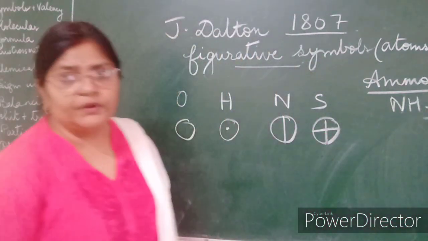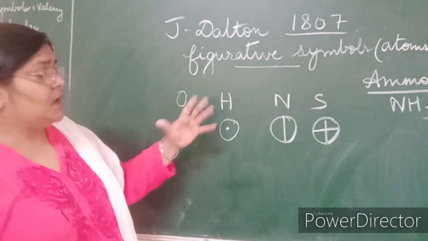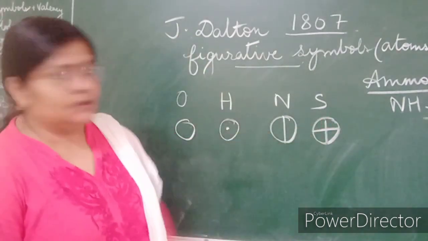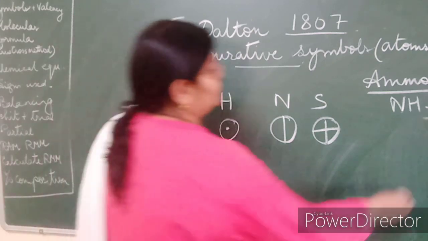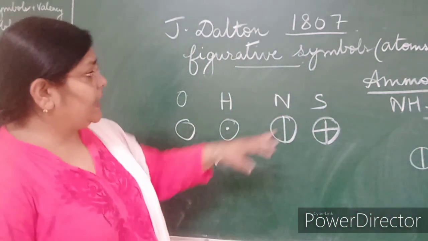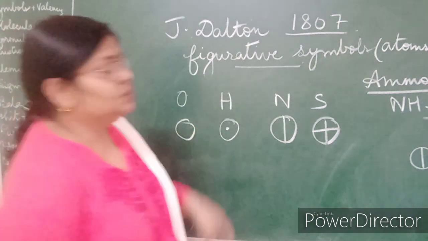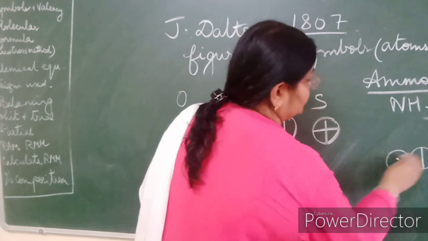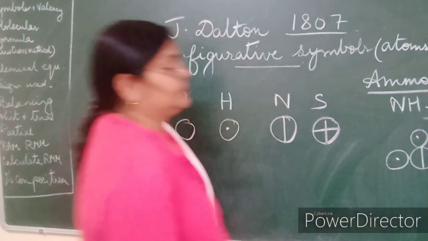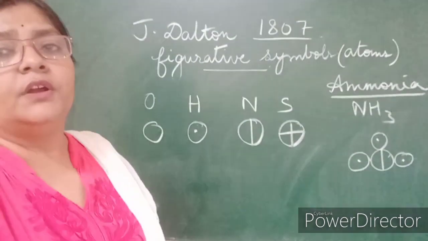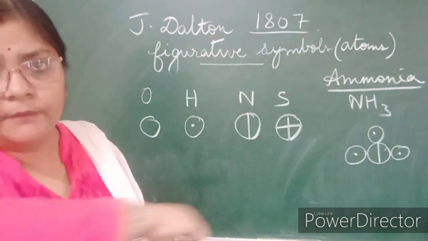NH3. Nowadays we use it like this. But how did John Dalton represent it? N is 1, so he drew one figure of N. H, how many are there? 3. So he drew the symbol of H on 3 sides. So this was the figure used for representing ammonia.